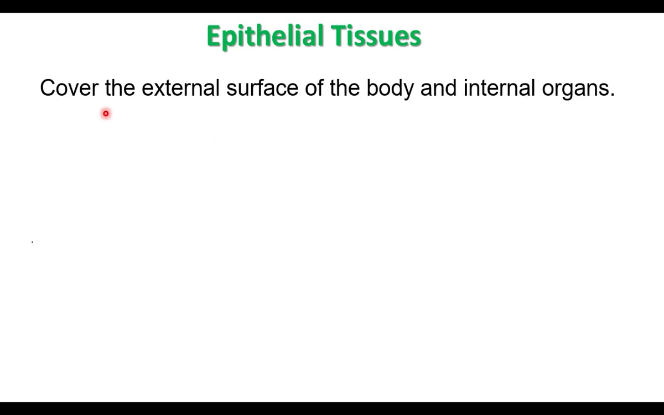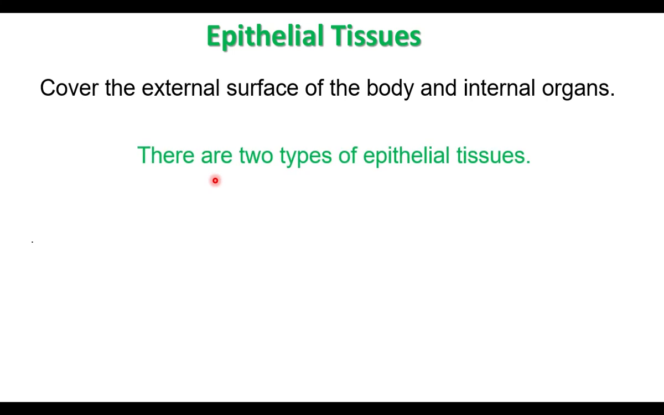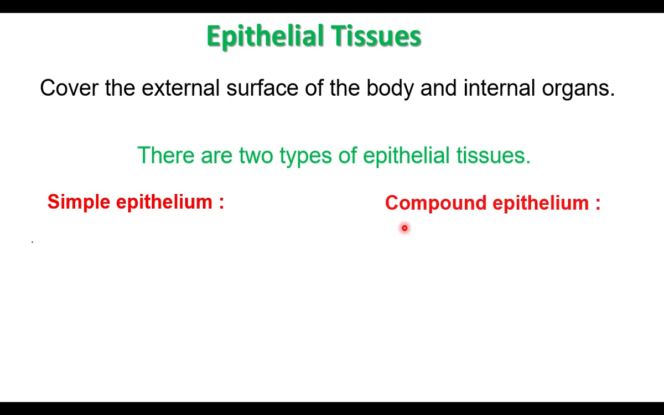Epithelial tissues are found on the body surface. They are also found lining the internal organs. Epithelial tissues cover the external surface of the body and internal organs. Epithelial tissue forms a covering layer. There are two types of epithelial tissues. The first one is simple epithelium. The second one is compound epithelium.